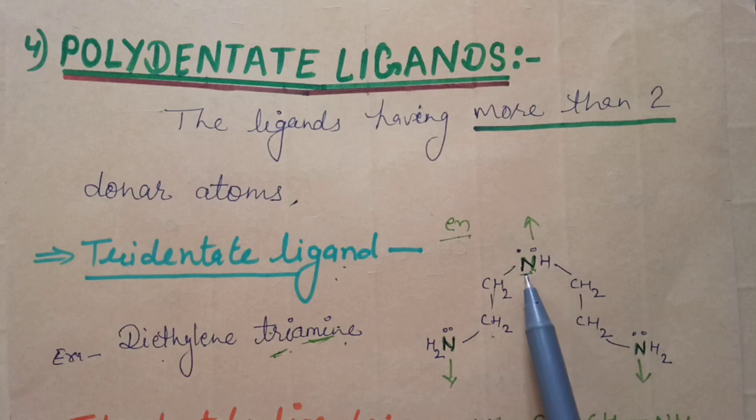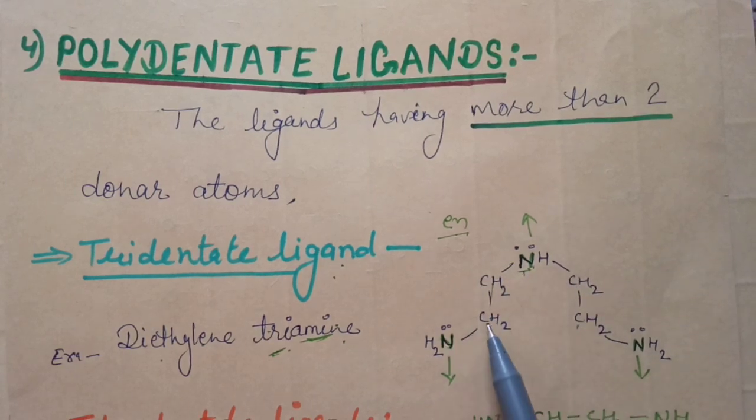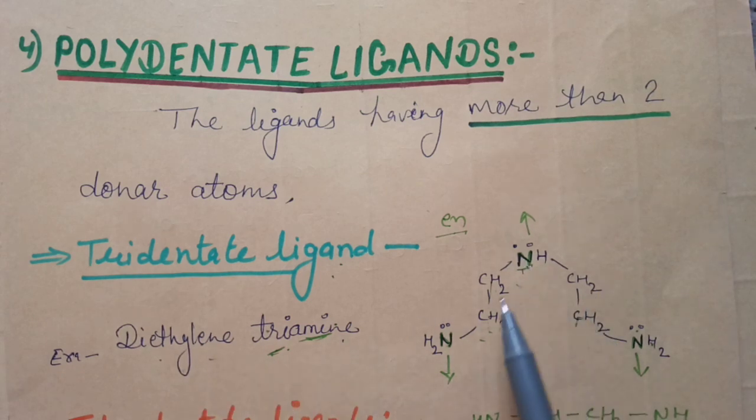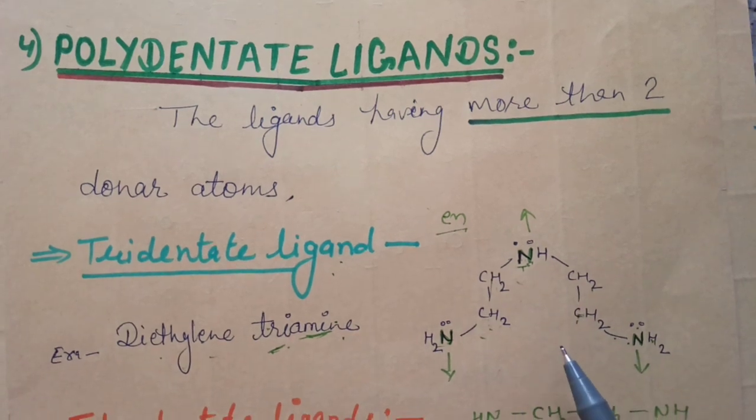Then nitrogen is added on both sides with ethylene, diethylene, and at the ends the carbons are attached with NH2, meaning amine. So there are three amines and two ethylenes, so its name is diethylene triamine. And all three nitrogens behave as donor atoms because of lone pairs. So it is a tridentate ligand.